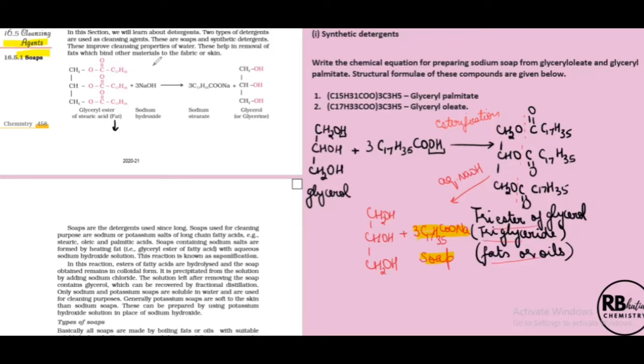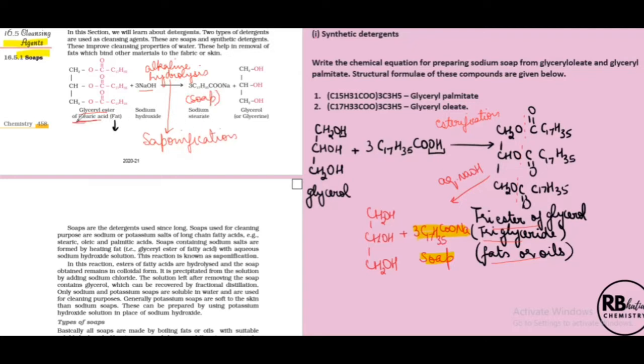So this reaction given here is alkaline hydrolysis, that is breakdown of this ester or triglyceride with an alkali. This alkaline hydrolysis reaction is called saponification, that is soap formation. And this is the formula of soap, that is sodium stearate.